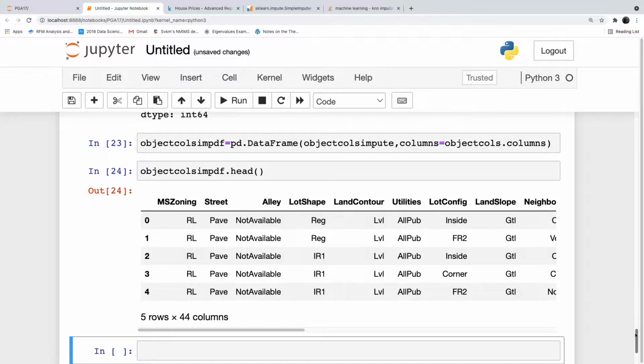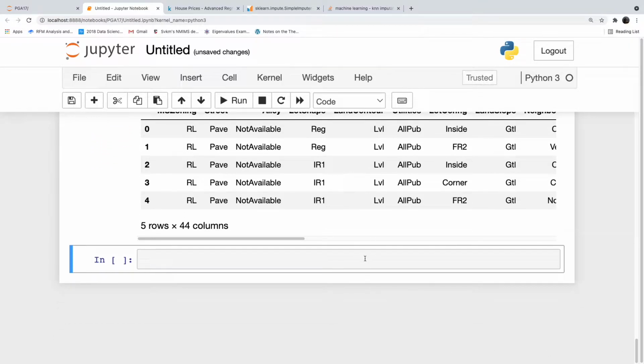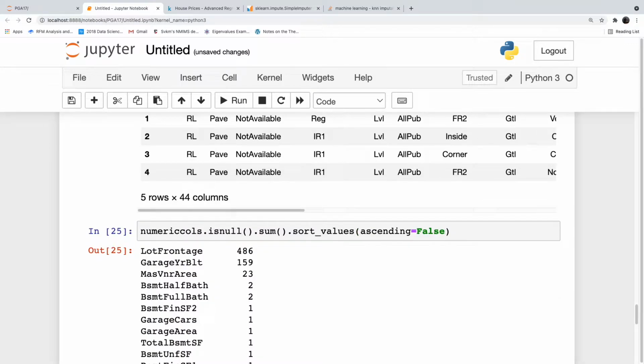Now we will go to the numeric columns. Numeric columns dot isnull dot sum dot sort_values ascending is equal to false. So compared to your previous one, numeric columns have a lesser number of missing values.